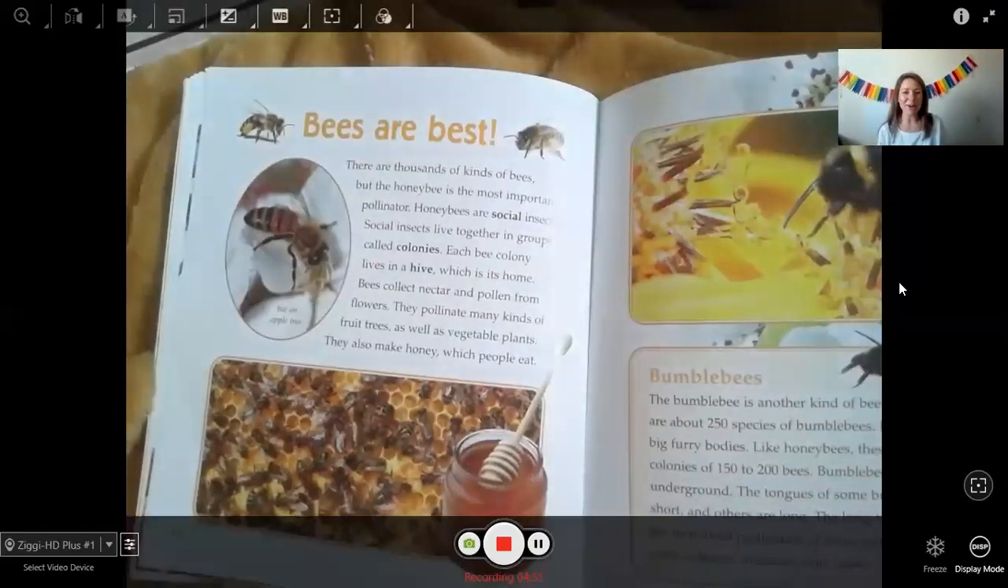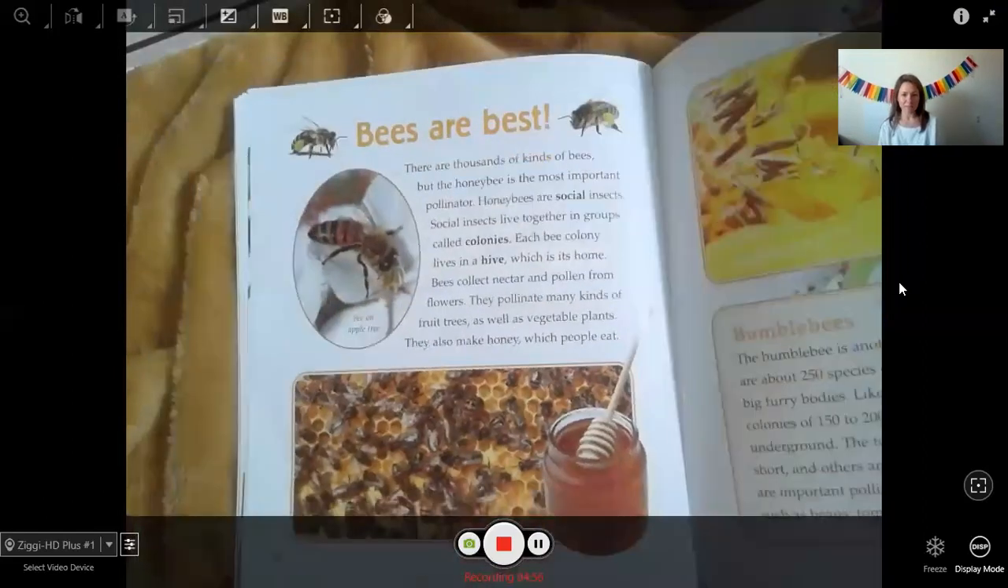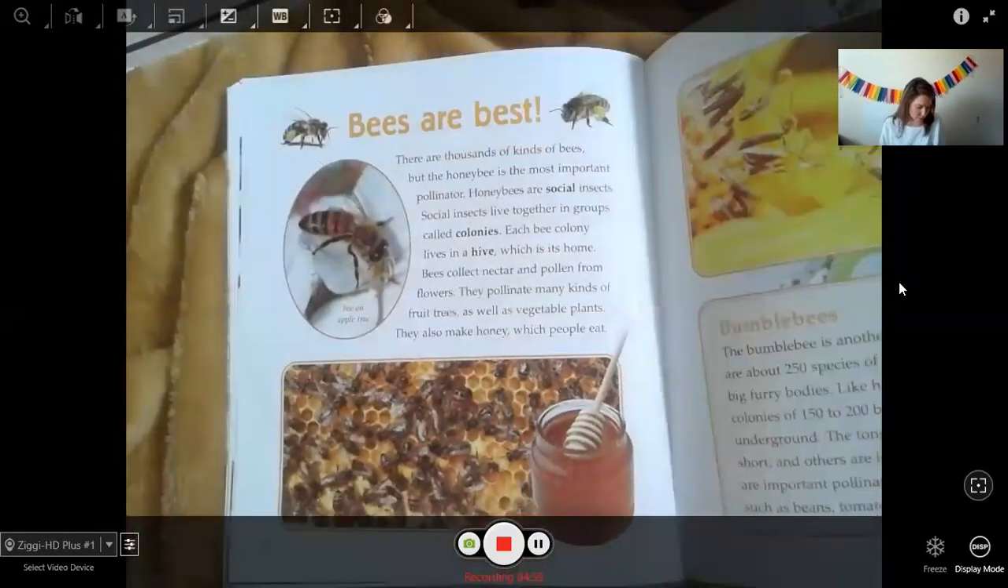All right, friends, so bees are best. There are thousands of kinds of bees, but the honeybee is the most important pollinator. Honeybees are social insects. Social insects live together in groups called colonies. Each bee colony lives in a hive, which is its home. Bees collect nectar and pollen from flowers. They pollinate many kinds of fruit trees as well as vegetable plants. They also make honey, which people eat.